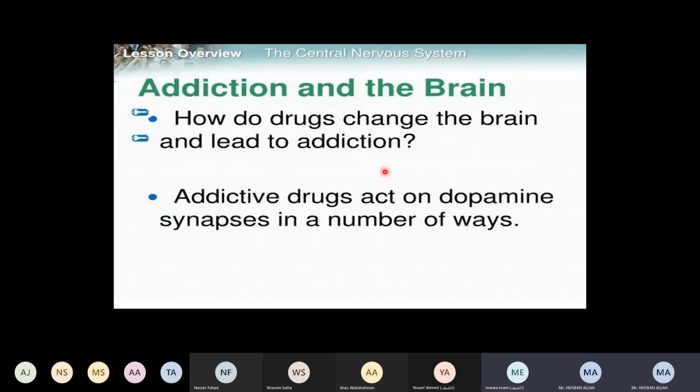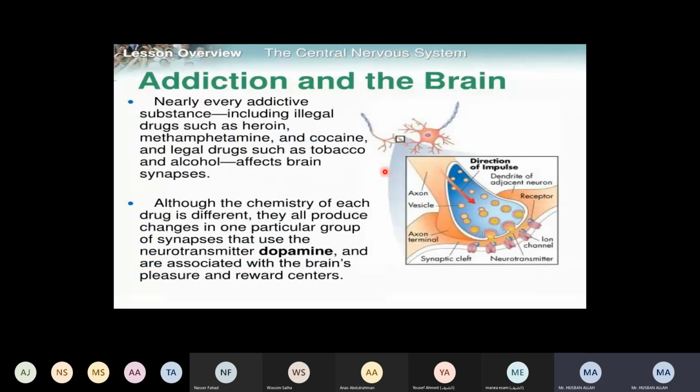How do drugs change the brain and lead to addiction? What is the mechanism behind it? Addictive drugs act on dopamine synapses in a number of ways, right? So it can occur in different ways, right? Dopamine and drugs. That's amazing. Dopamine. Yes. Addiction in the brain.